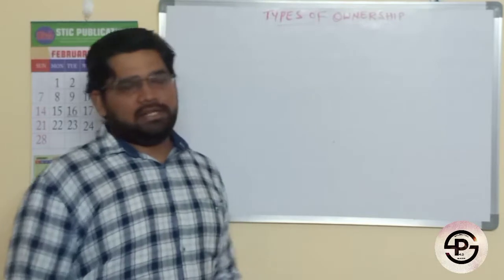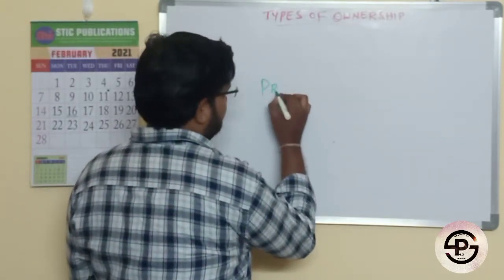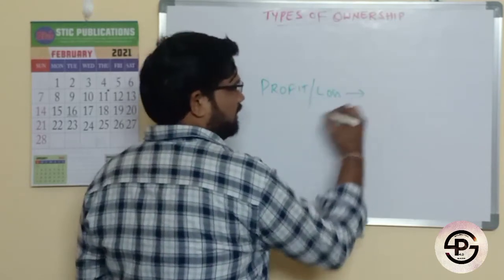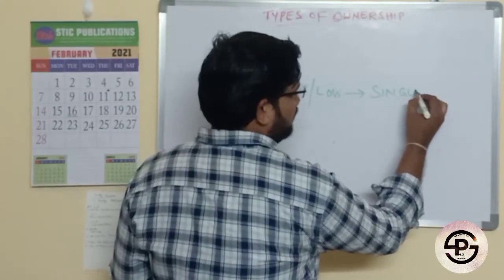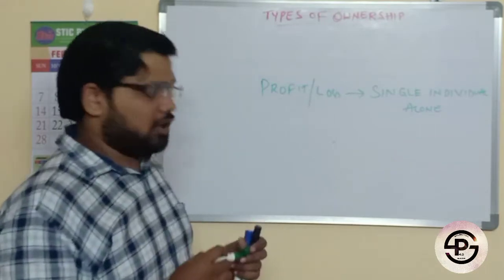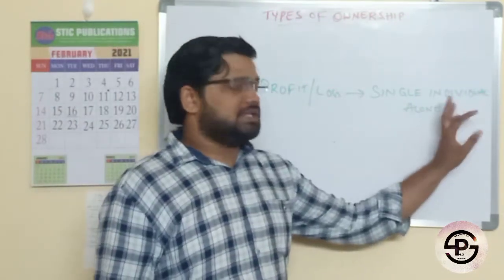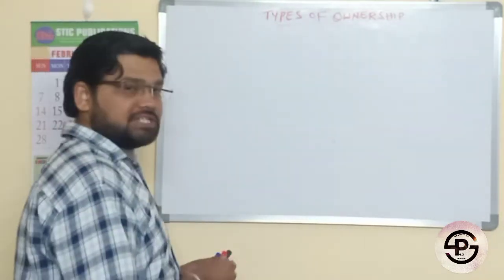See, in the single proprietorship model, both profit and loss will be taken by that single individual alone. Next one, partnerships.